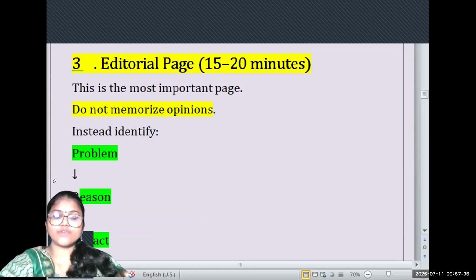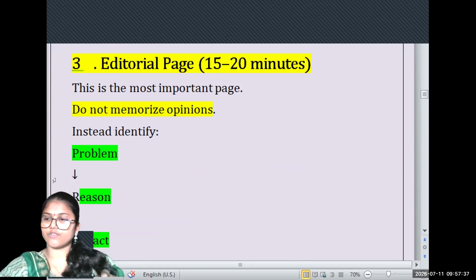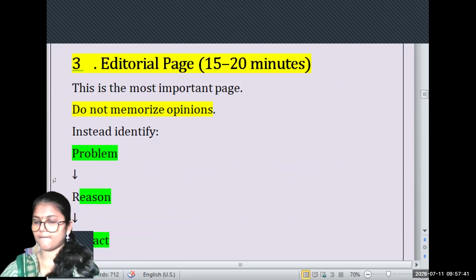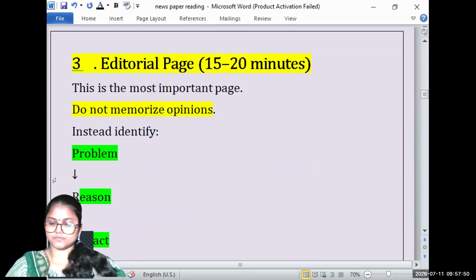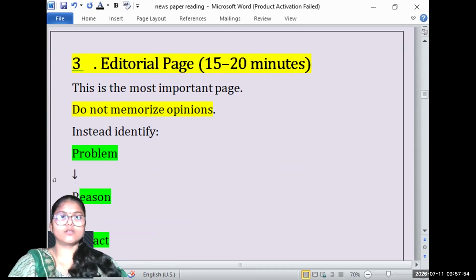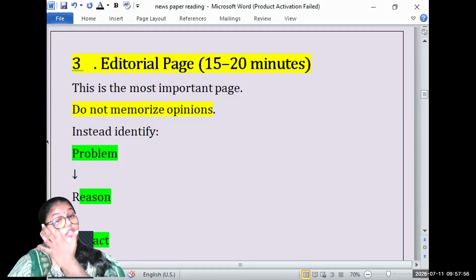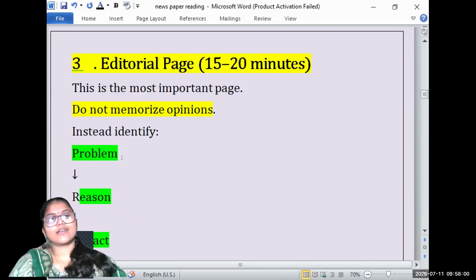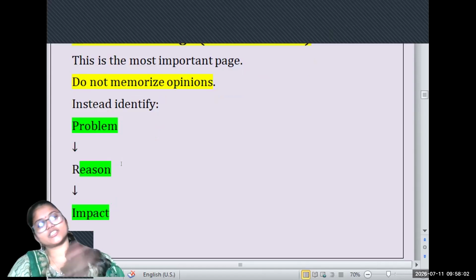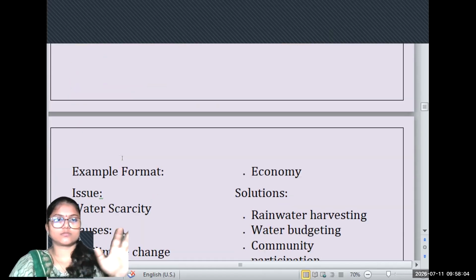You're extracting the information. You're not just copying the content from the editorial and pasting it into your notes.